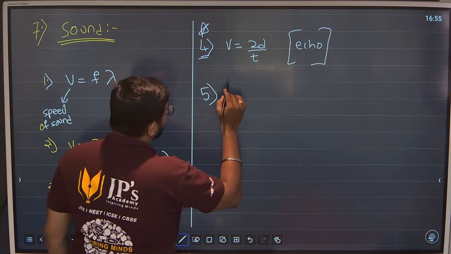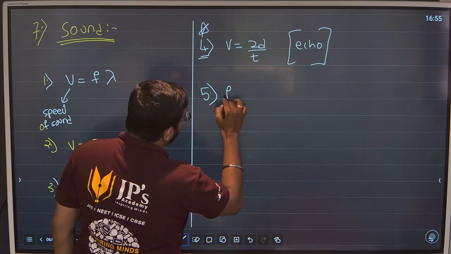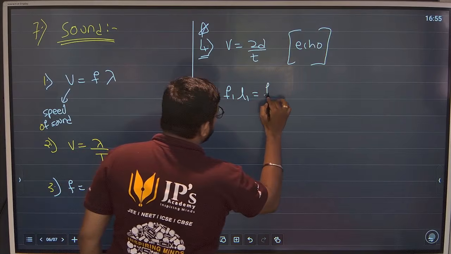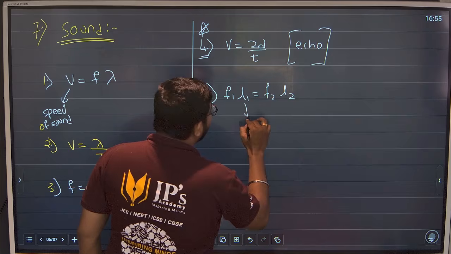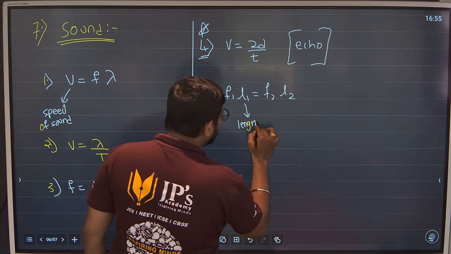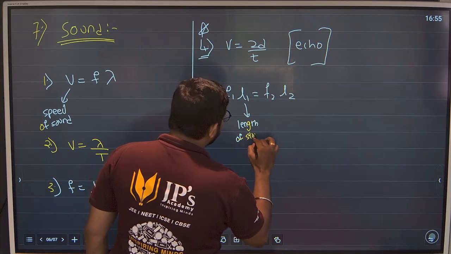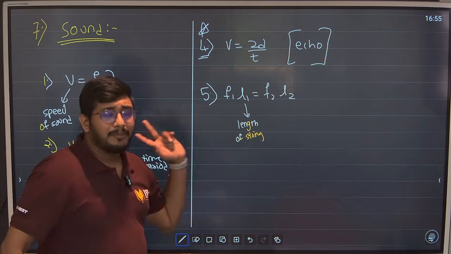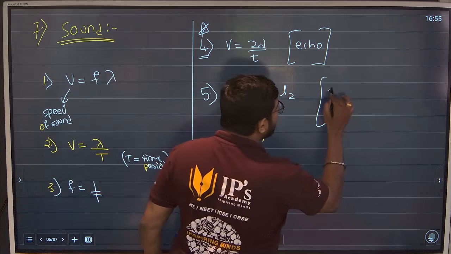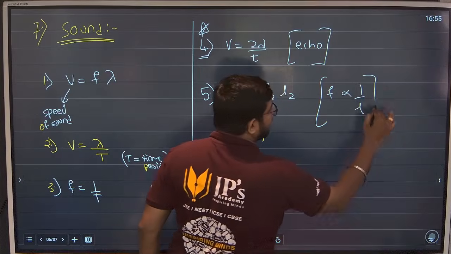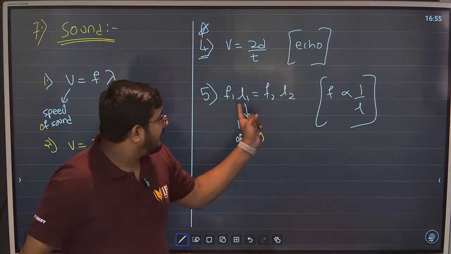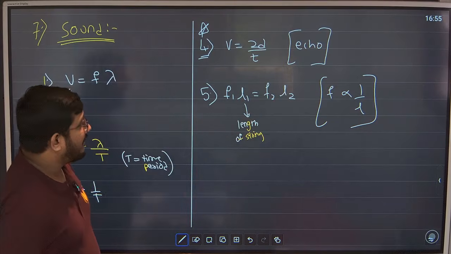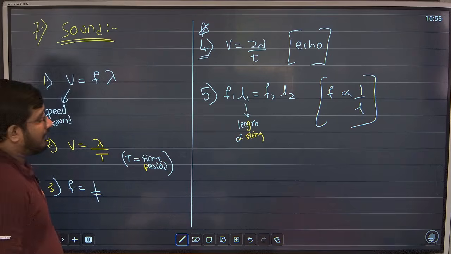that is frequency f1 L1 is equal to f2 L2. again L length of कोई भी string ले लो, चलो string ले लो, ये कोई और लेंथ है, दूसरा स्ट्रिंग का लेंथ है, कंपेयर करो, है ना. फ्रीक्वेंसी इज ऑलवेज इनवर्सली प्रोपोर्शनल टू लेंथ. So if we take f1 L1 equal to f2 L2, we get this equation. They will ask you numericals for this formula. f1 L1 is equal to f2 L2.